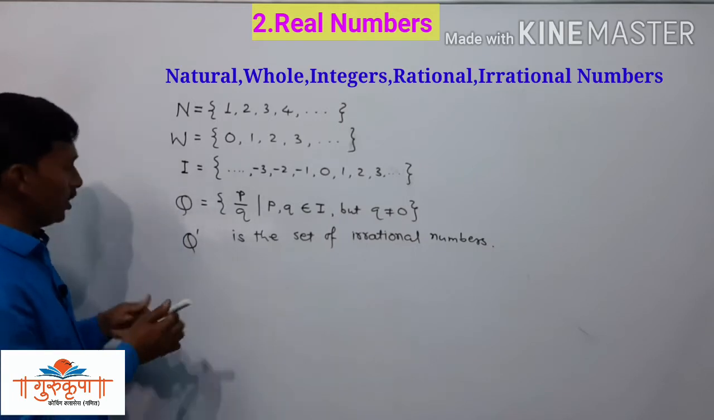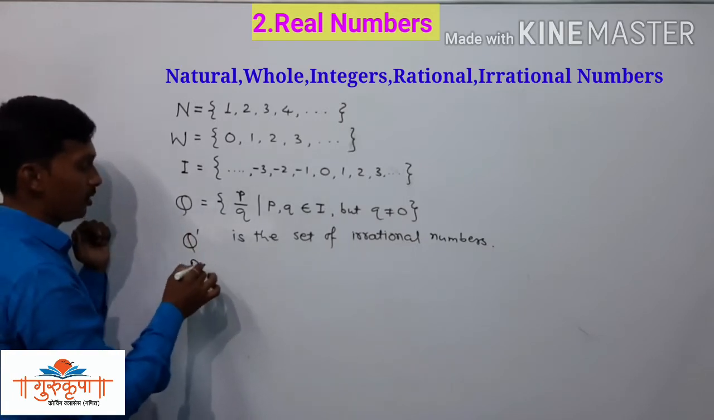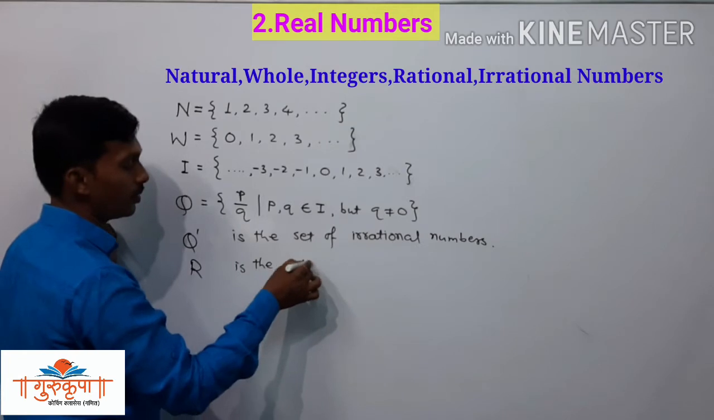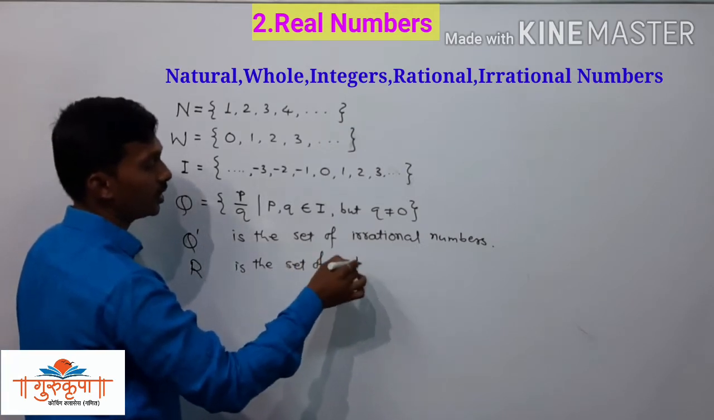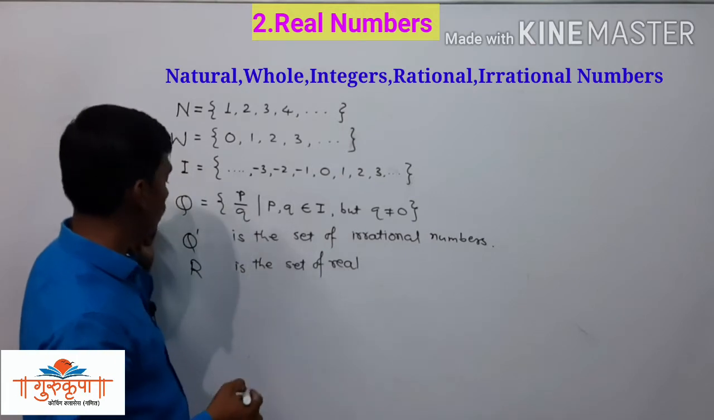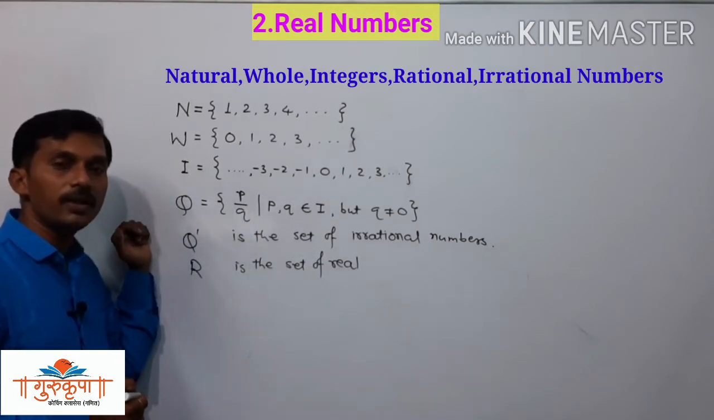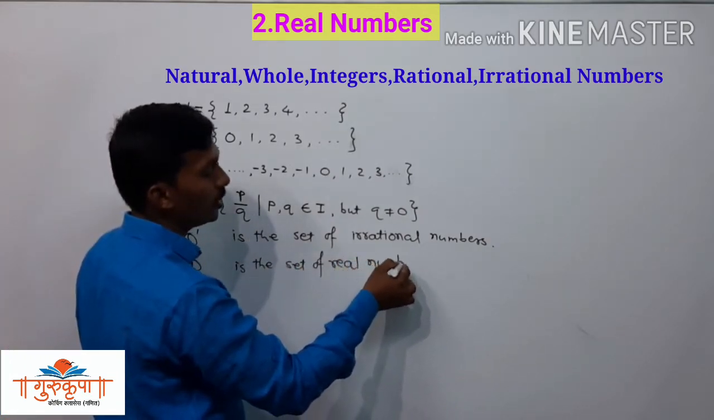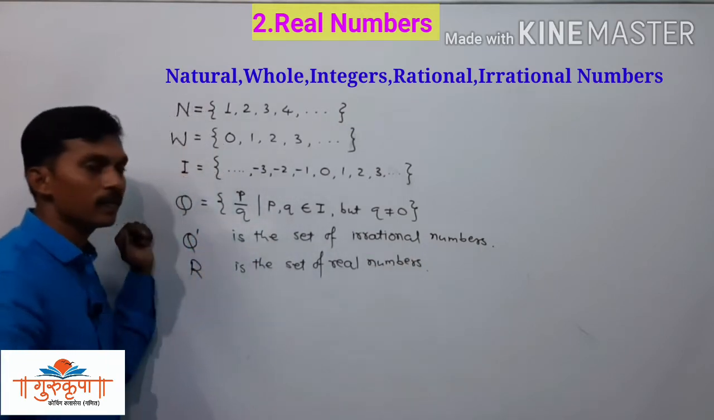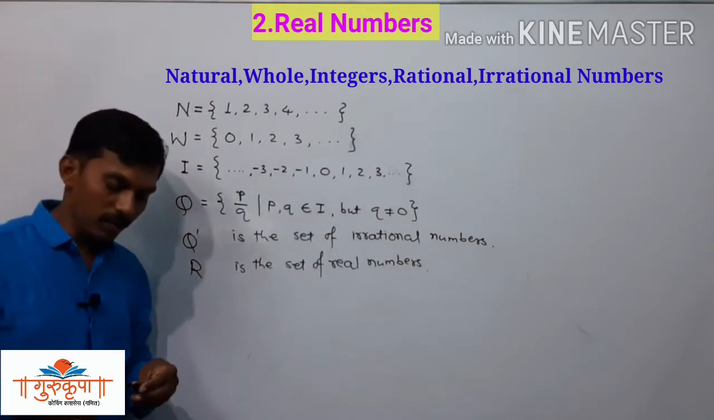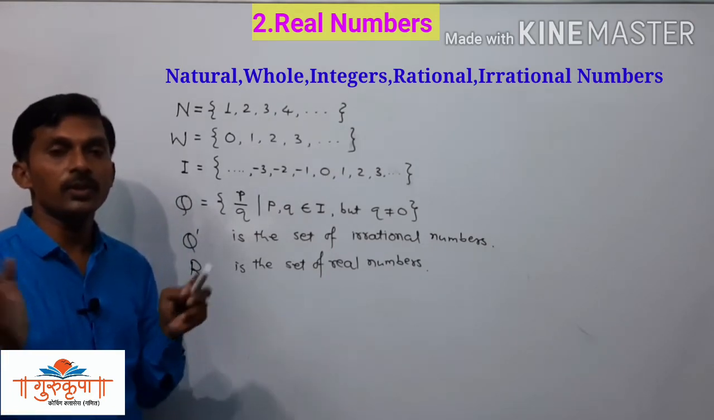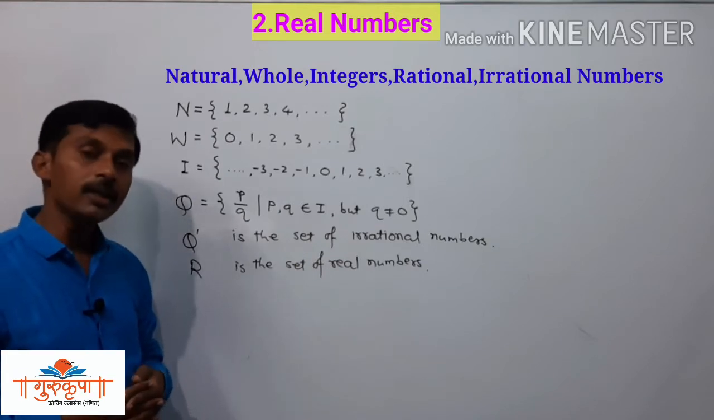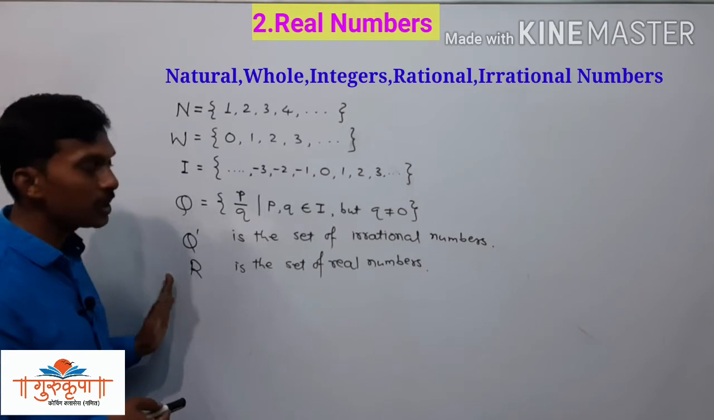And then last we have R, that is, R is the set of real numbers. Again we are unable to write the set of real numbers using the listing method or the rule method. And how will we describe the real numbers? All the rational numbers and irrational numbers together are called real numbers.